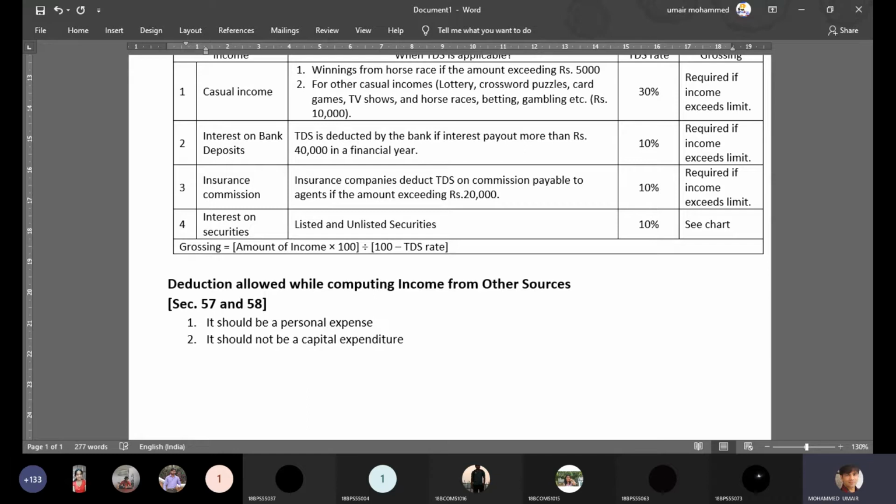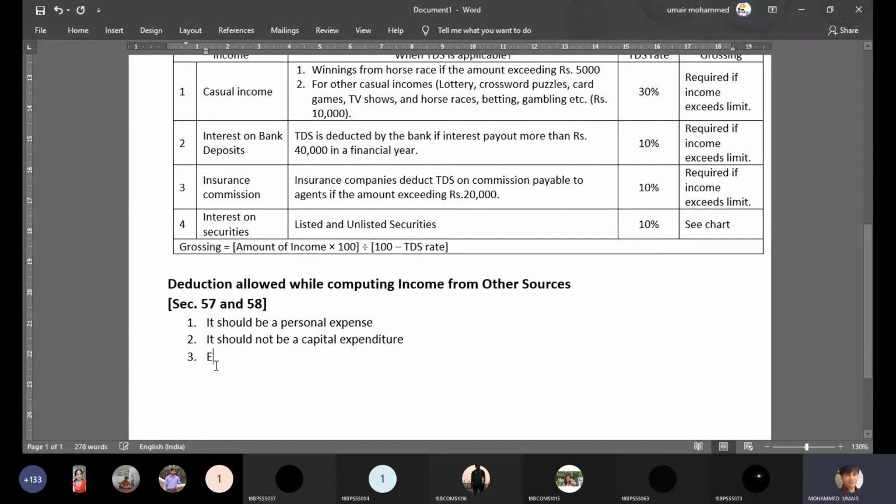Same example, let's take writing a book. I have bought a laptop. And nowadays, nobody writes it; everybody types it on the laptop. So, is the laptop expense allowed? Can I deduct the laptop expense from my royalty income, what I've earned from the book? The answer is no, because a laptop is a capital expenditure, an asset which I can use for so many years. But can I claim depreciation on the laptop? You can, but you can't claim capital expenditure, right? So that's the third important rule.